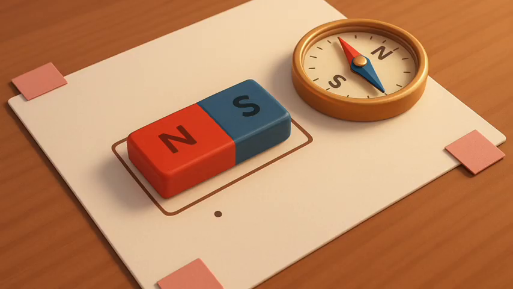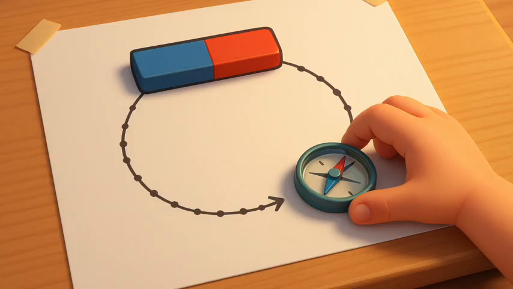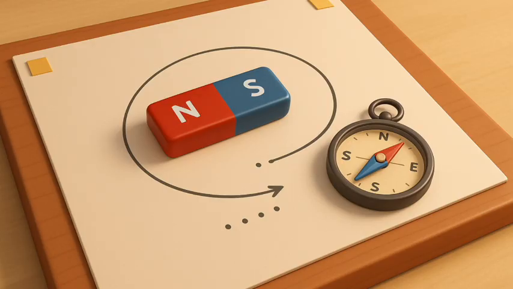5. Mark the position of two ends of the needle. 6. Now move the needle to a new position such that its south pole occupies the position previously occupied by its north pole. 7. In this way, proceed step by step till you reach the south pole of the magnet, as shown in Fig. 12.3. 8. Join the points marked on the paper by a smooth curve. This curve represents a field line.